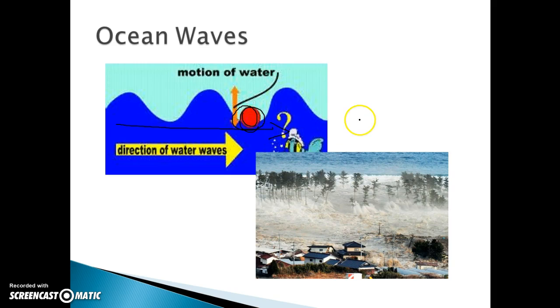Okay, and for those of you who think that ocean waves or water isn't something to mess with, and you can get around it, well, you remember that tsunami back in 2011, 2012 that hit Japan? Here's an example of what that wall of water would look like coming towards you in your house. How would you like to be in that house and see that wall of water coming towards you? That's pretty high up. I don't know about you, but I don't want that. Okay, a lot of power there.